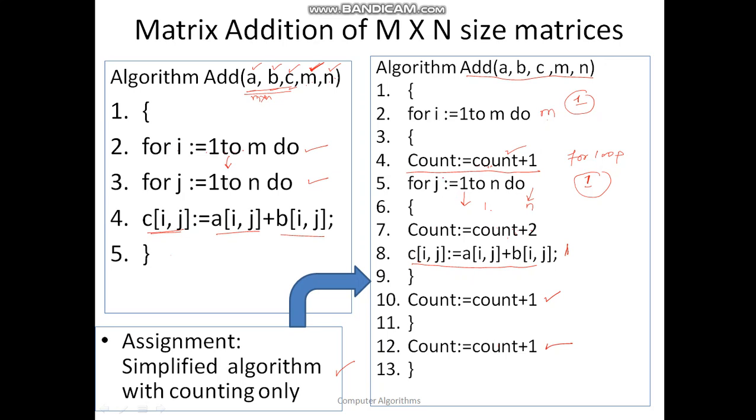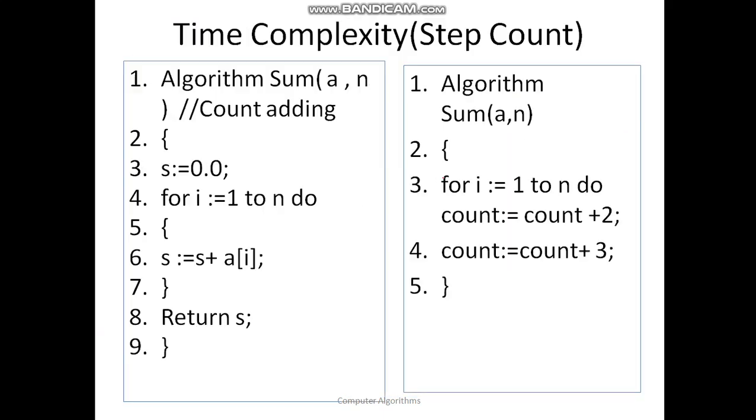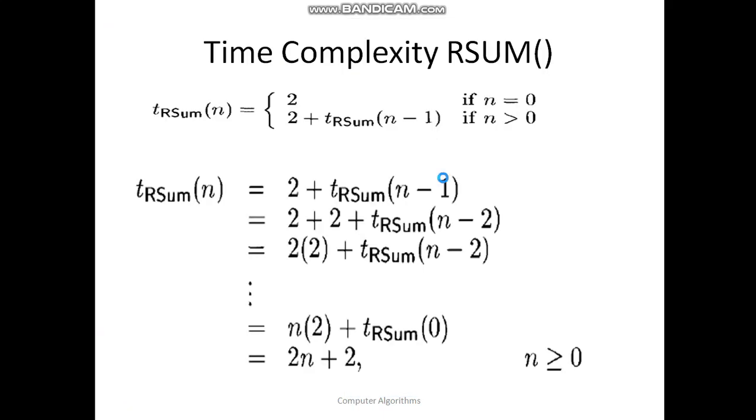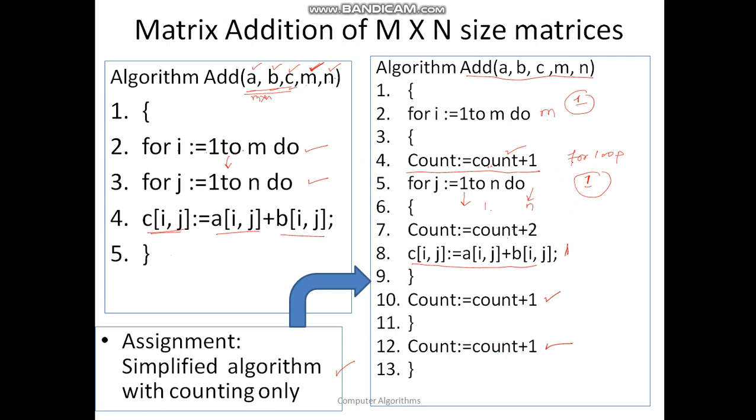So this is about how to get the count for different types of algorithms. You have seen 4 algorithms. I'll go back and try to show you. So this sum is the 1, then R sum is the 1, then this one, its count is always 1. So you do it for 100 times, its count will always be 1, and this is the 2-dimensional array, and its count we have calculated.